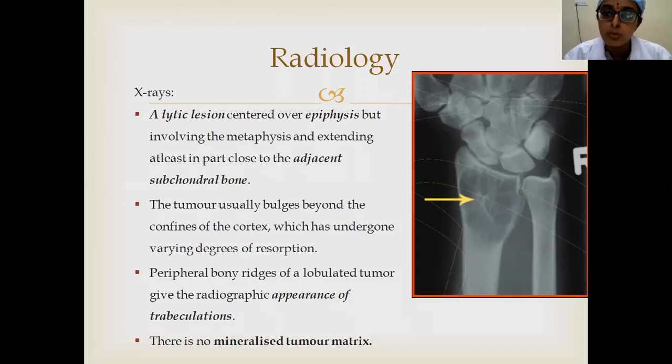If it is a bone tumor with a similar appearance and skeletally mature, it is safe to give a diagnosis of GCT. If it is skeletally immature with similar radiological appearance, it is safe to give the diagnosis as aneurysmal bone cyst. Please remember this.